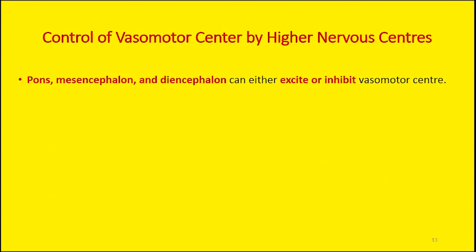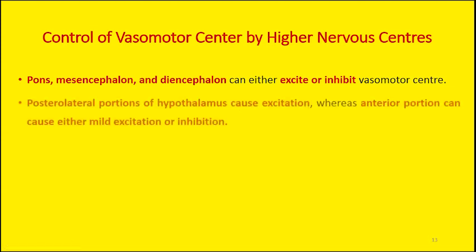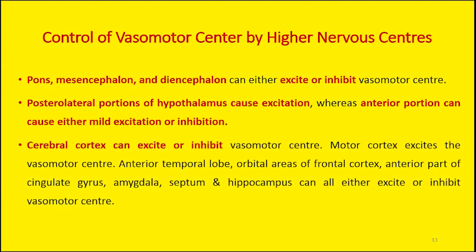Similarly, this vasomotor center is regulated by some of the higher centers. For example, the midbrain, the pons, and the diencephalon. They can either excite or inhibit the vasomotor center depending on the need. Similarly, the posterior portion of the hypothalamus sends excitatory signals. The anterior portion sends either excitatory or inhibitory signals. Similarly, the cerebral cortex, the higher center, can send either excitatory or inhibitory signals to the vasomotor center.